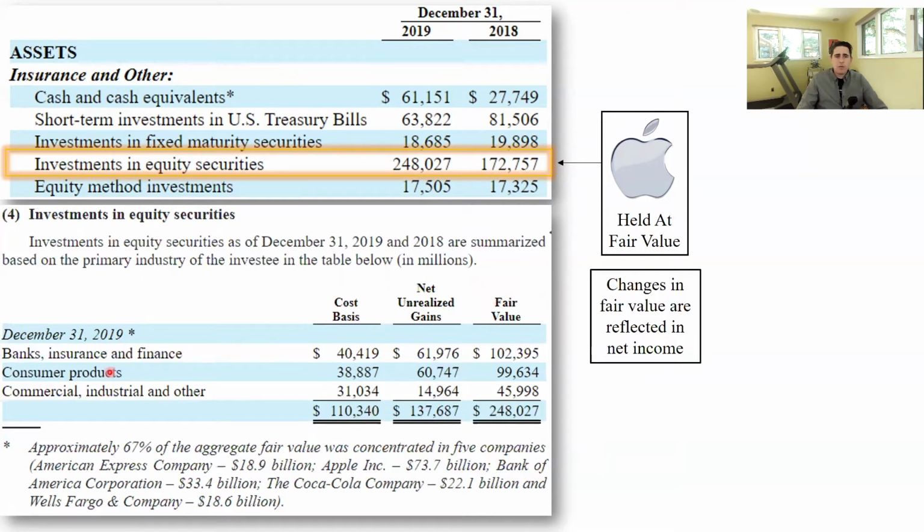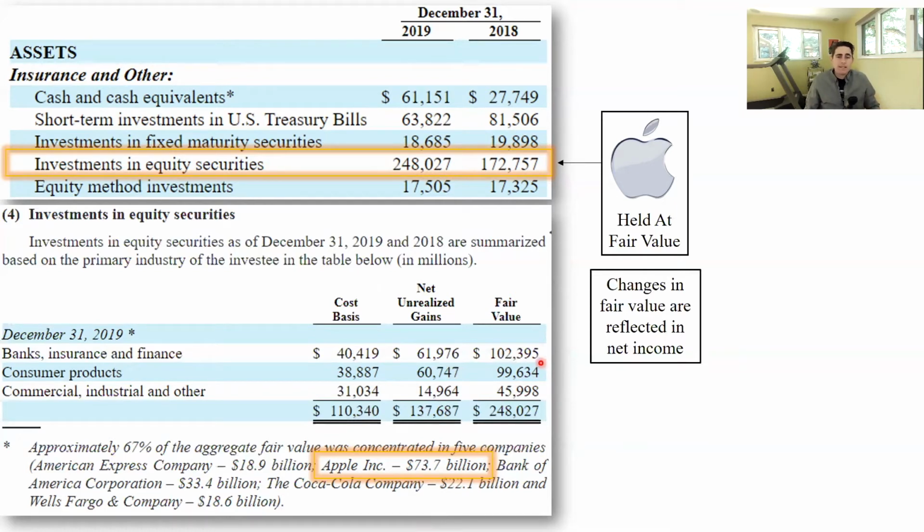So the fair value of all of their consumer products equity investments, non-significant influence equity investments, is 99.6 billion. And here they have a footnote down here, which I think I've highlighted, that says Apple represents 73.7 billion of that amount. So 73.7 billion of this 99.6 billion is the fair value of their equity method investment.